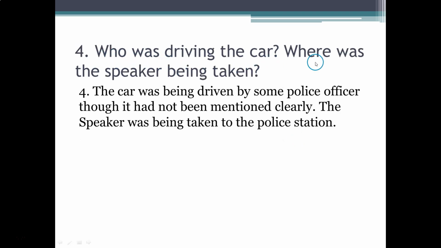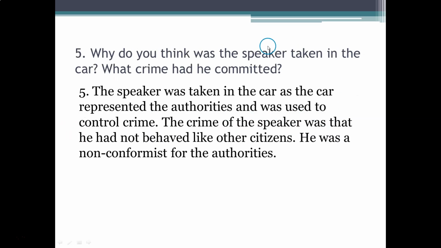Question 4. Who was driving the car? Where was the speaker being taken? Answer. The car was being driven by some police officer. Though it had not been mentioned clearly, the speaker was being taken to the police station.